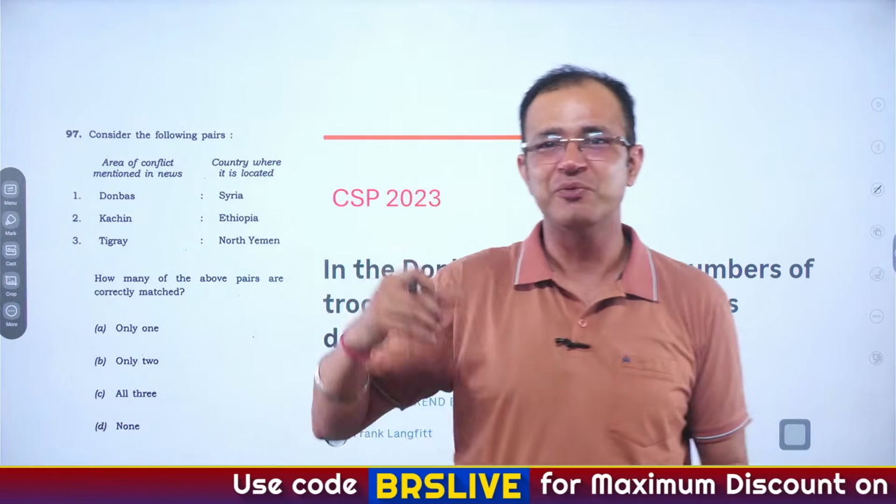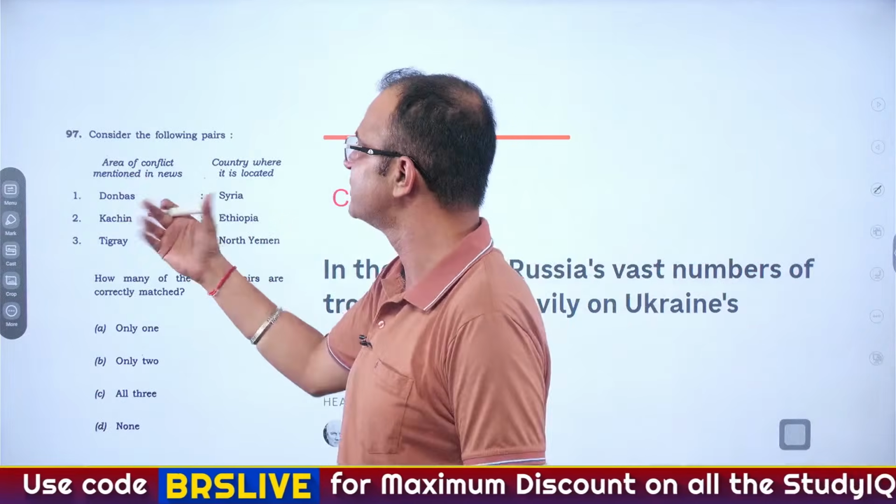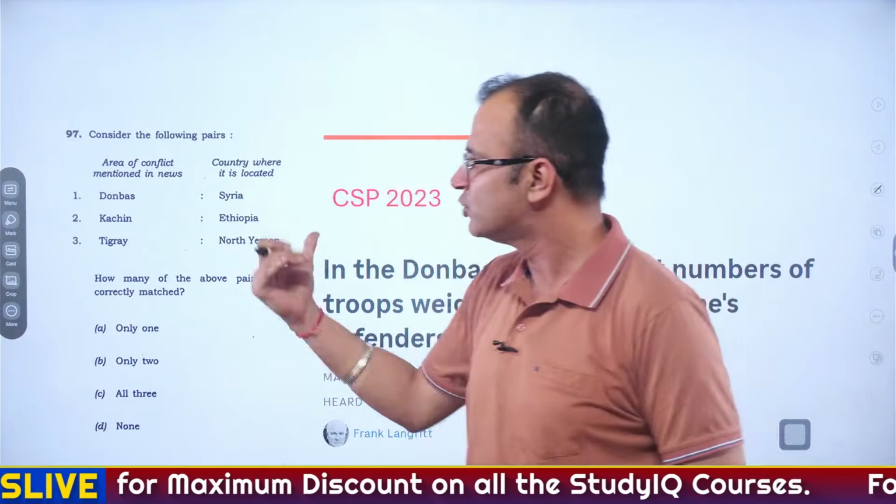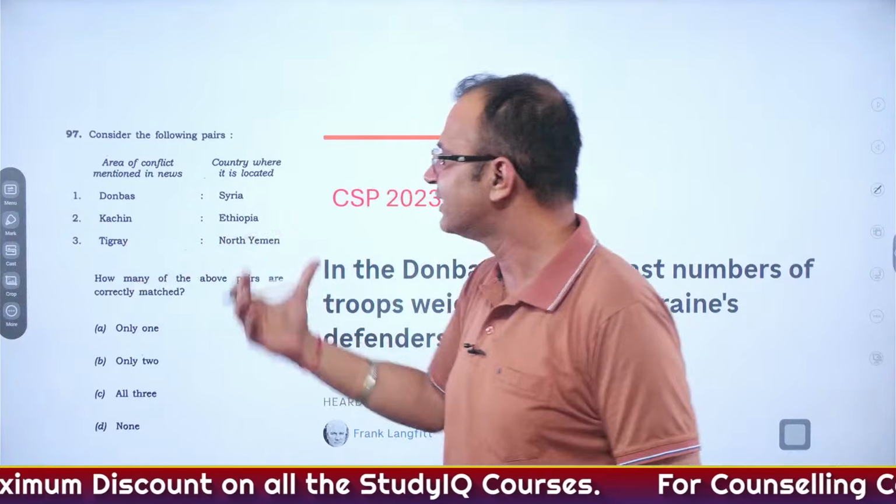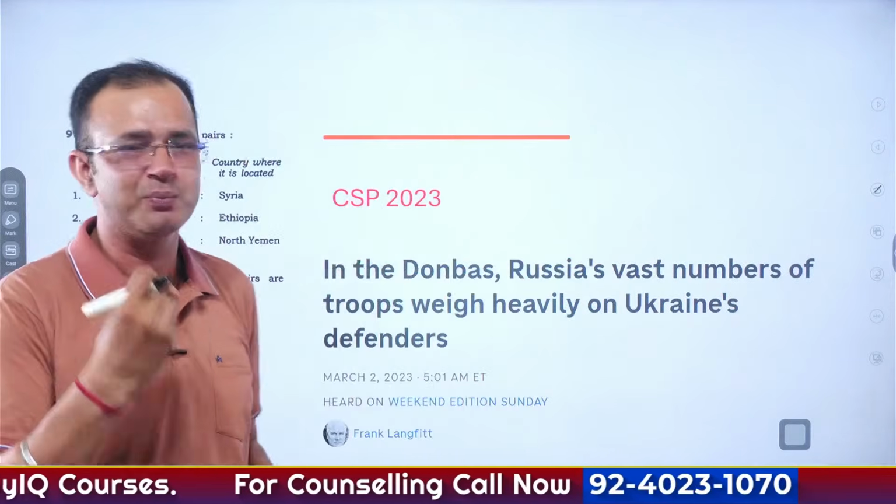Now you are seeing how UPSC thinks. While you are going through the newspaper, UPSC is planning your next questions for the prelims. Moving ahead, these were the regions of conflict that were mentioned: Donbas, Kachin, Tigray, and the countries where they are located. Again, the question was about matching the following.